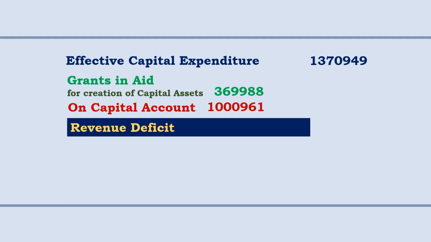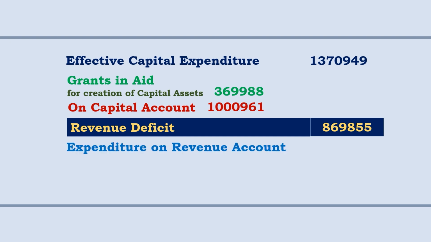Now, revenue deficit, very important concept. The figure is 8 lakh 69,855 crores. How is this figure arrived at? Revenue deficit. So we have the revenue expenditure, expenditure on revenue account, that is the revenue expenditure. It is 35 lakh 2,136 crores.